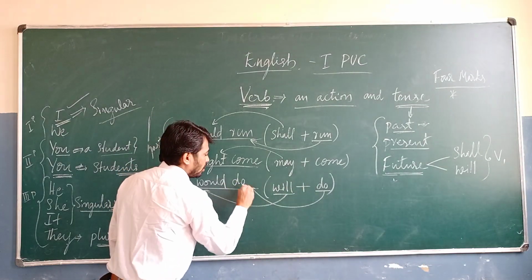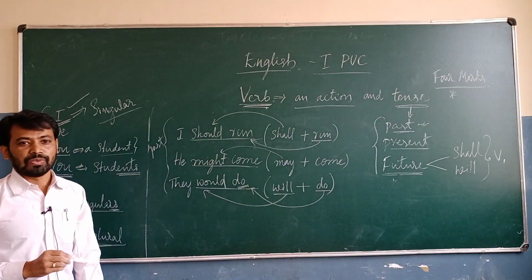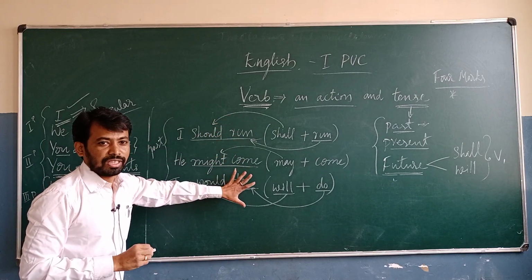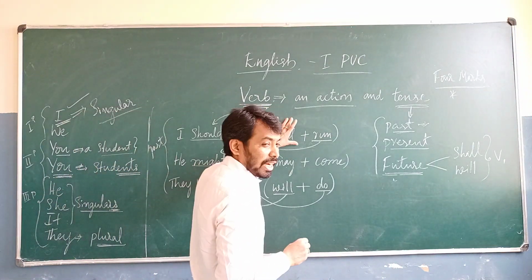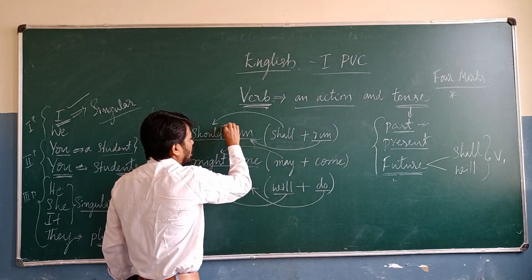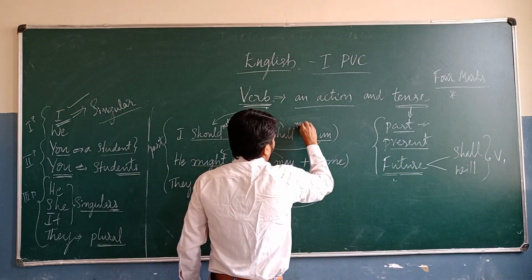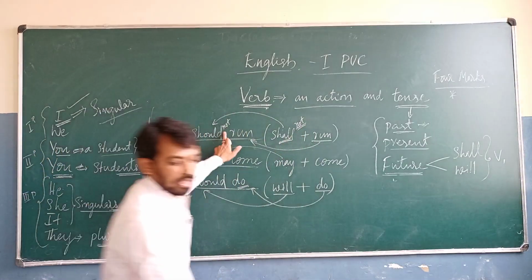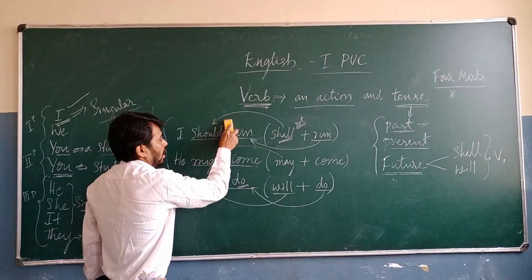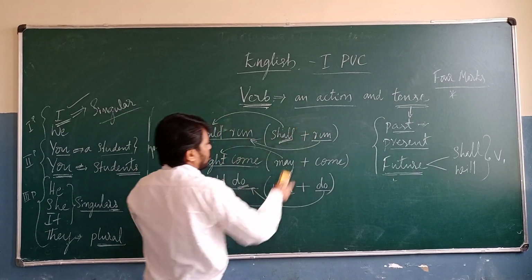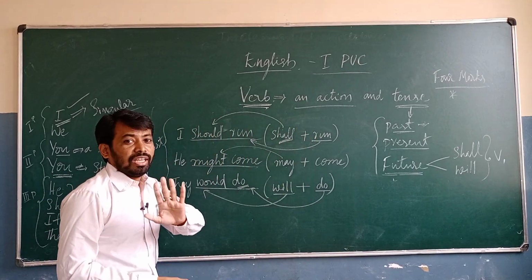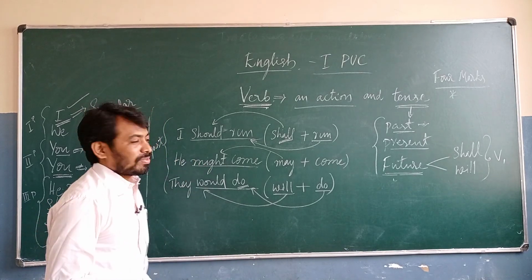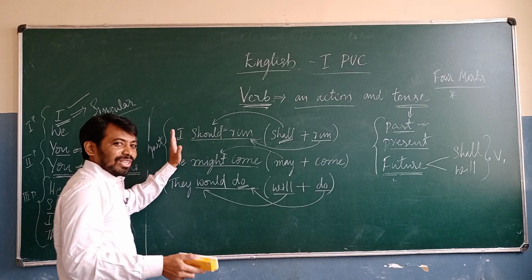So do, again we have to use do. This is another one. Have you got it? Yes. So if there is a negative here, after the modal auxiliary verb or auxiliary verb, we are going to add the negative, that is not. Yes. And this is the second type, and then I will come to the other four types. But in this class we will discuss all those things.